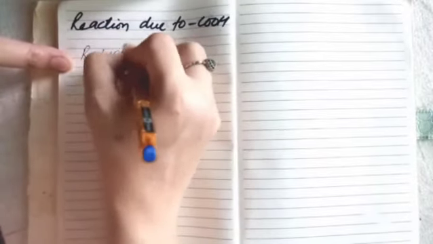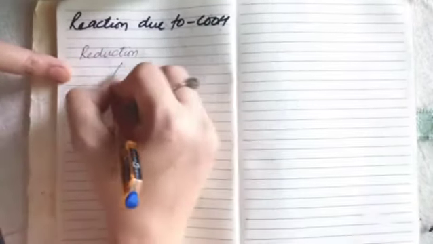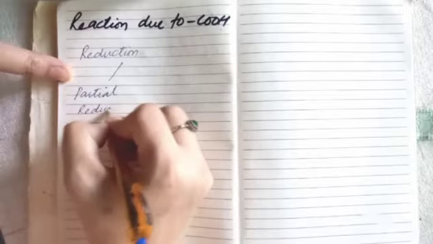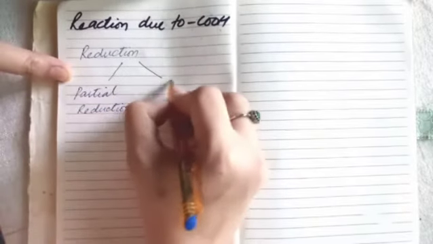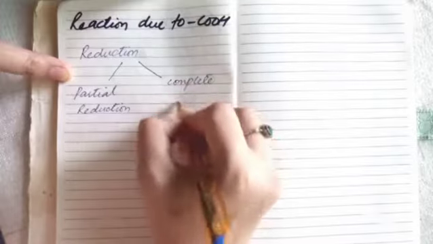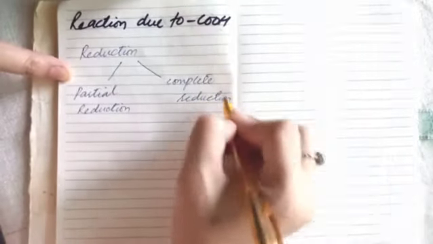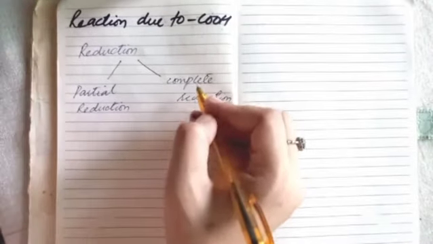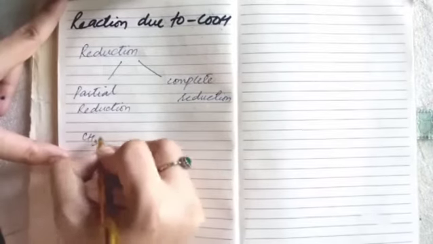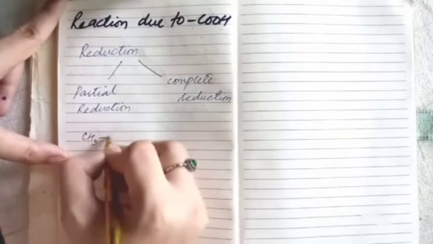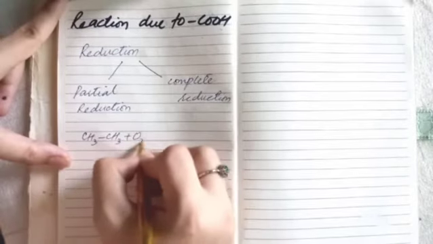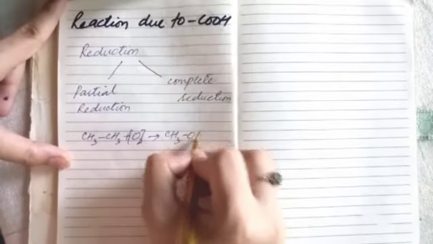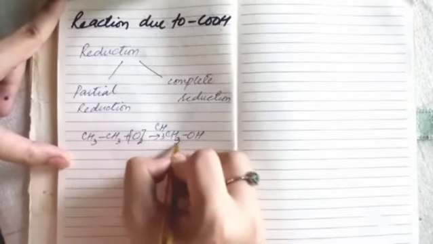There are 2 types of reductions of carboxylic group. Number 1, partial reduction, or you can say incomplete reduction, and second one is complete reduction. When we started chapter number 8, organic chemistry, we saw that alkanes like ethane upon catalytic oxidation give alcohol, CH3 CH2OH.